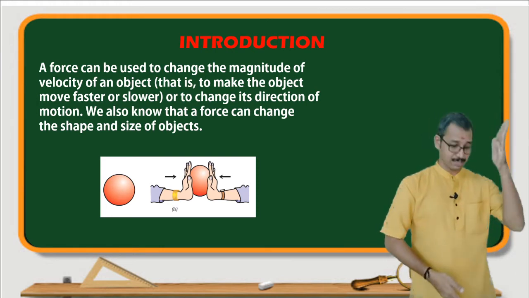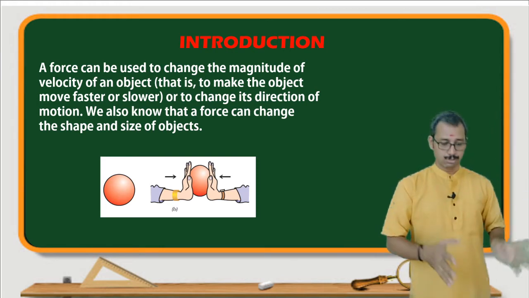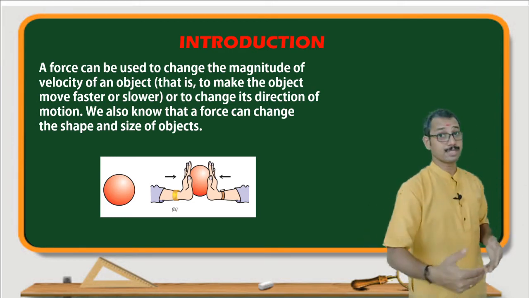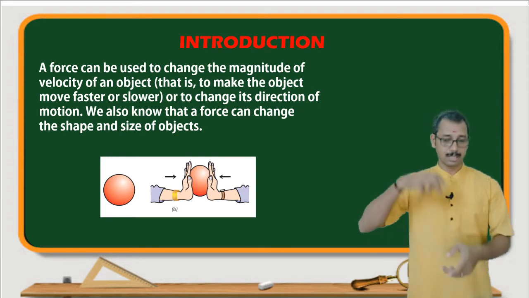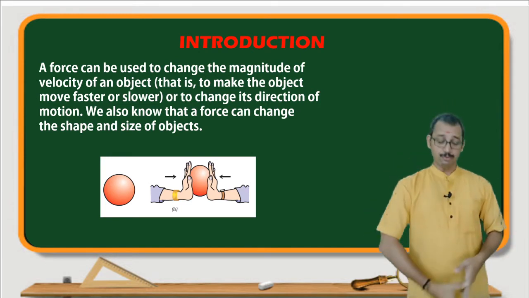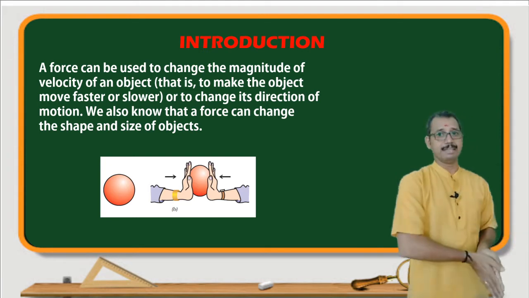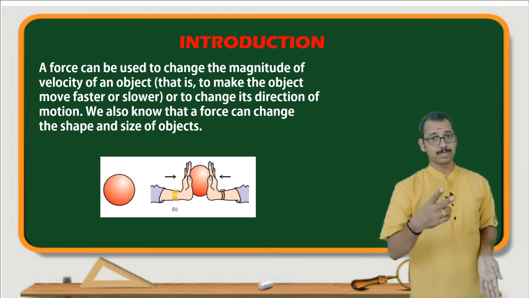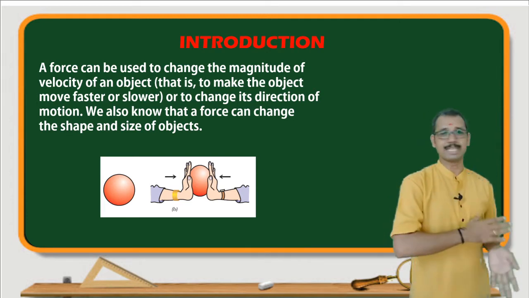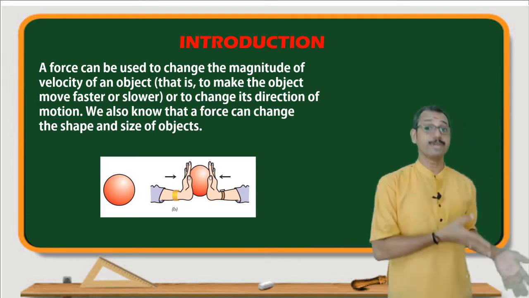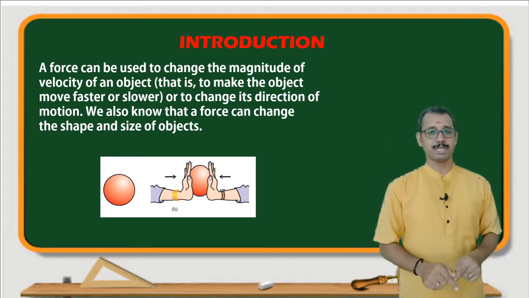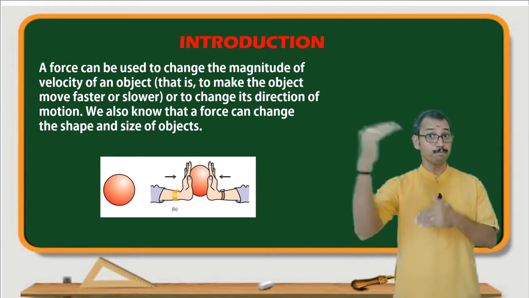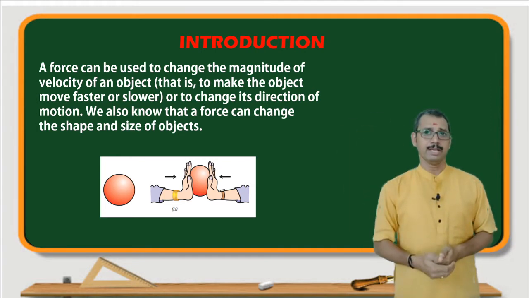Correct? So he will apply a force on the ball. Now the ball has a direction and a speed. While the batsman is batting, after the ball hits the bat, there are two options. One is obvious: it will change the direction so that it will not hit the stump. The other option is whether it is going to the boundary or not.